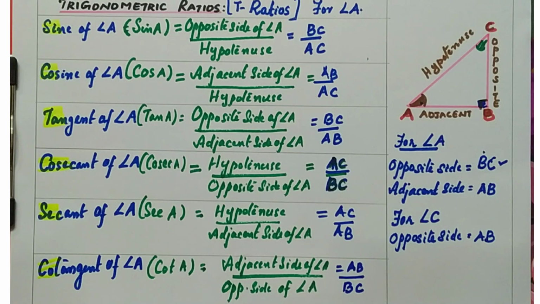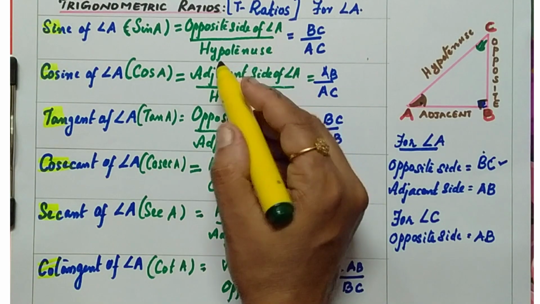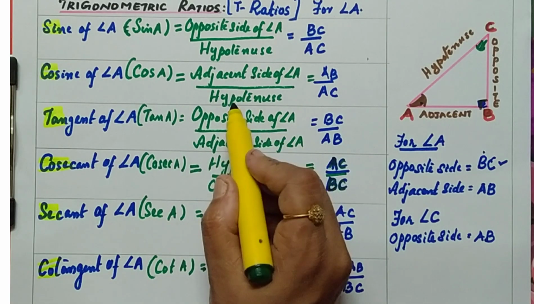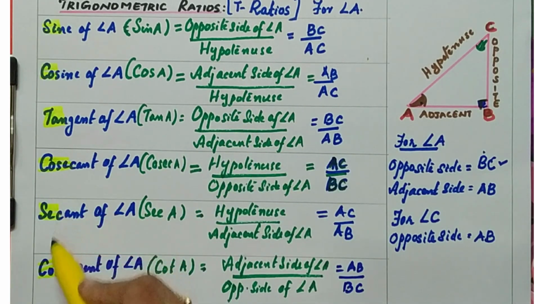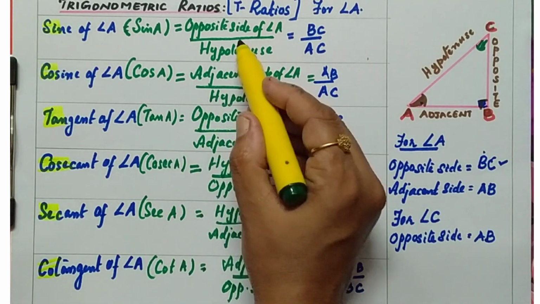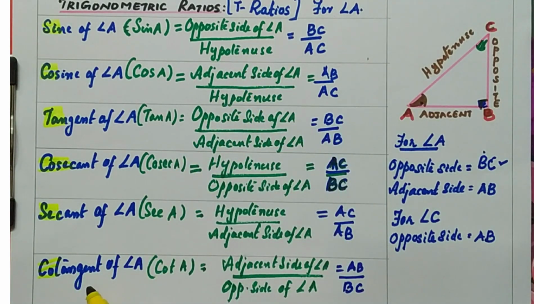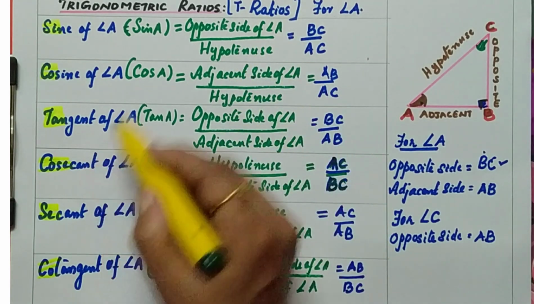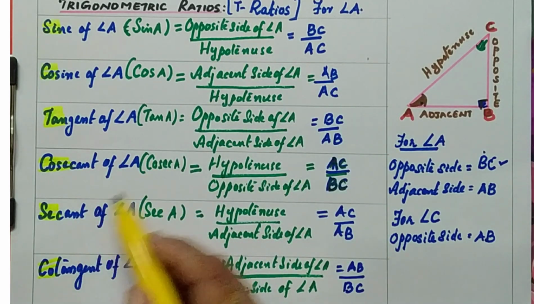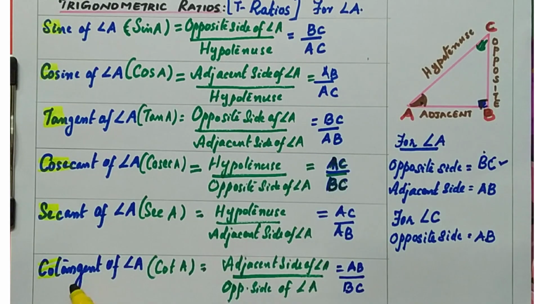Once again, sine equals opposite by hypotenuse, cos equals adjacent by hypotenuse, tan equals opposite by adjacent. Cosec, sec and cot are the reciprocals of sine, cos and tan respectively. So at first you need to study sine, cos and tan. Then write cosec as the reciprocal of sine, sec as the reciprocal of cos, and cot as the reciprocal of tan.